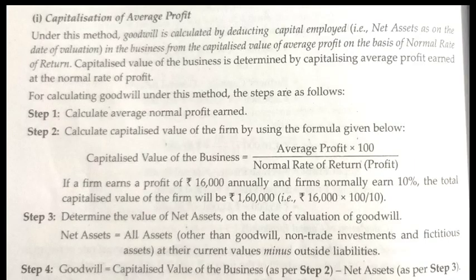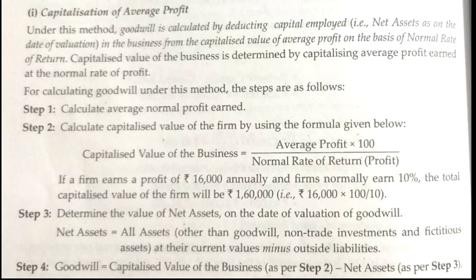Now, what is capitalization of average profit? Under this method, goodwill is calculated by deducting capital employed, that is net assets as on the date of valuation in the business, from the capitalized value of average profit on the basis of normal rate of return. Capitalized value of the business is determined by capitalizing average profit earned at the normal rate of profit.